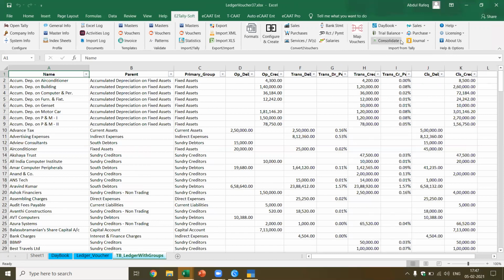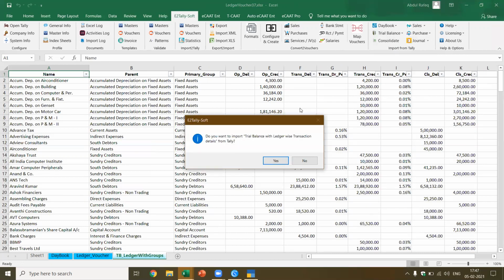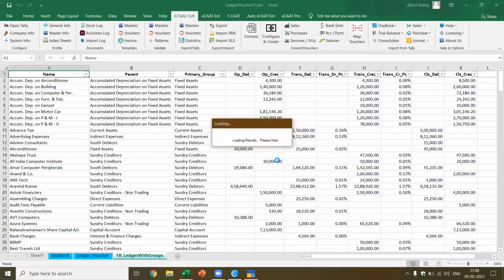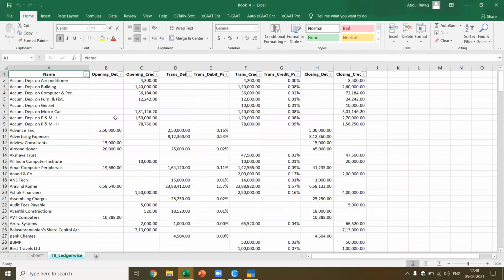Now I don't want so many details. I just want the trial balance of, let's say, ledger wise. I just say ledger wise I want. You want to import trial balance ledger wise? I say yes. I see one standard format you will get with the ledger wise, you get the trial balance. Okay, now with the opening balance.